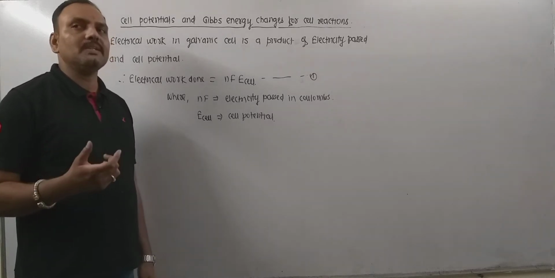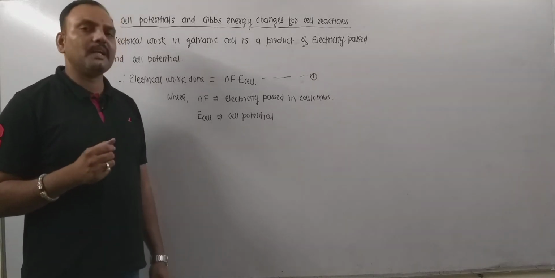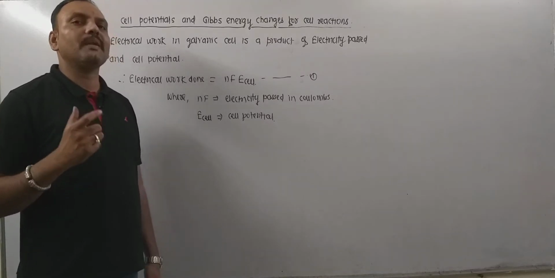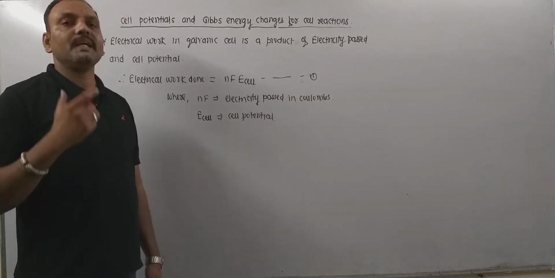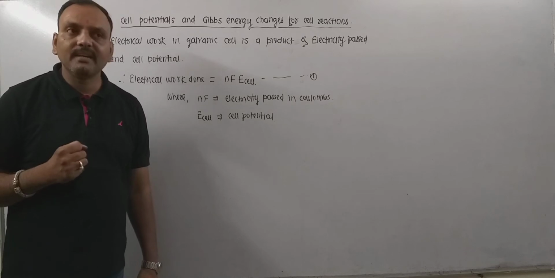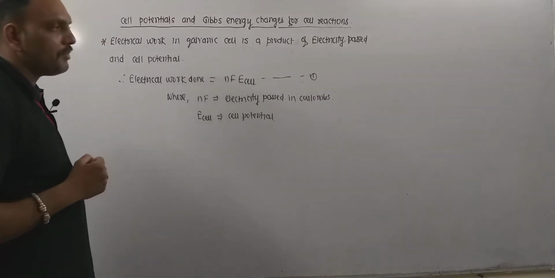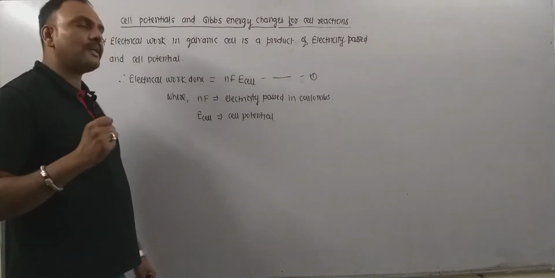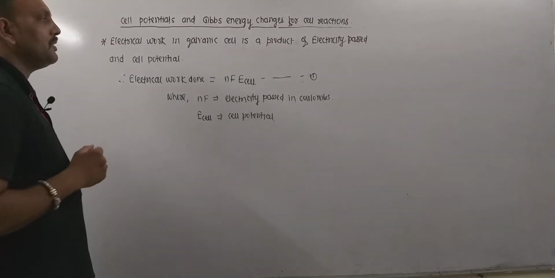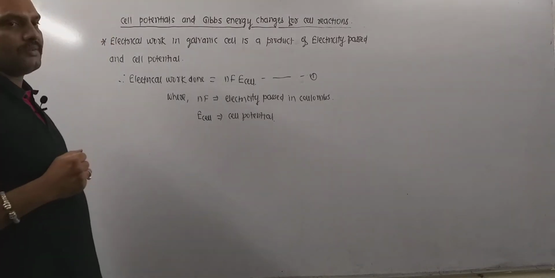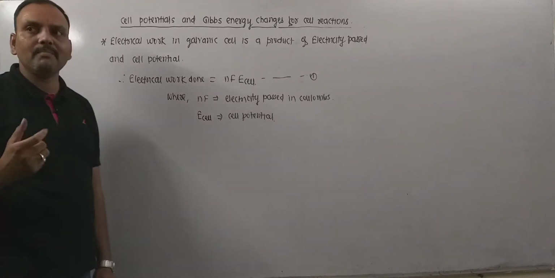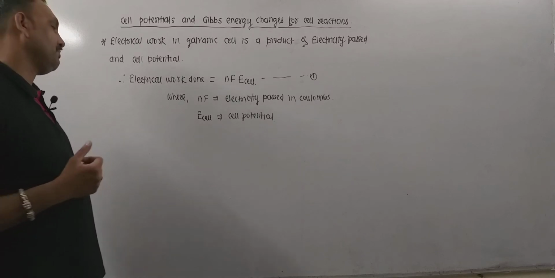If we increase the external potential infinitesimally, then the cell reaction should be reversed. In that case, that cell is said to be working in a reversible manner. And remember, if a cell reaction is reversible, then the electrical work done is at maximum extent, maximum work is said to have been done.